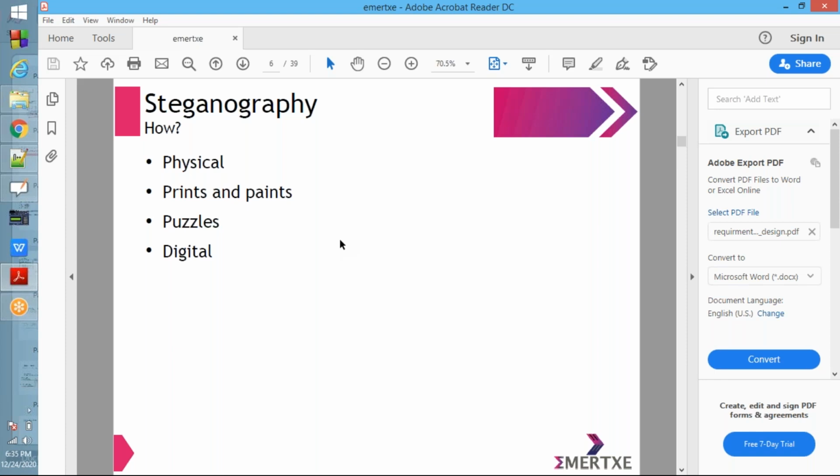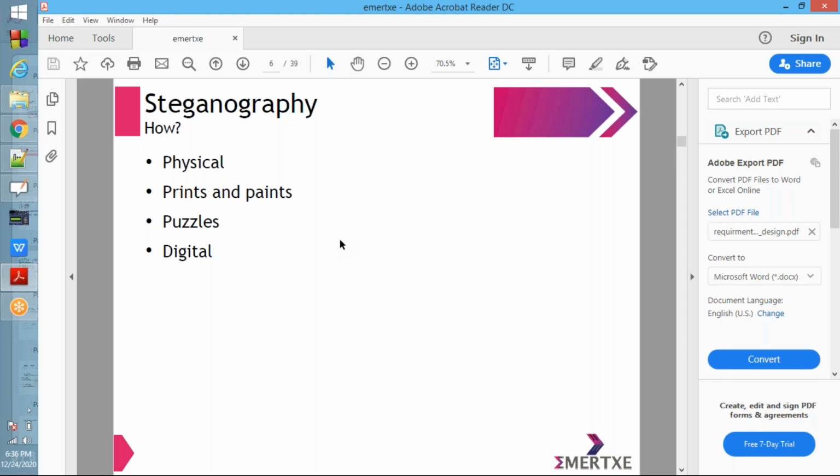First one, that is physical steganography. You may have observed in some movies, there will be a currency note. They will tear it into two parts. One will be at the transmitter end and another one at the receiver end.